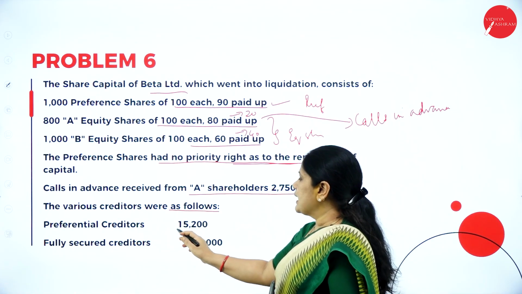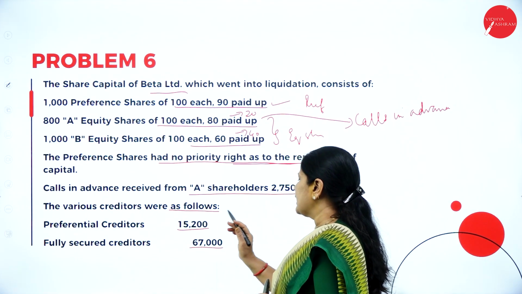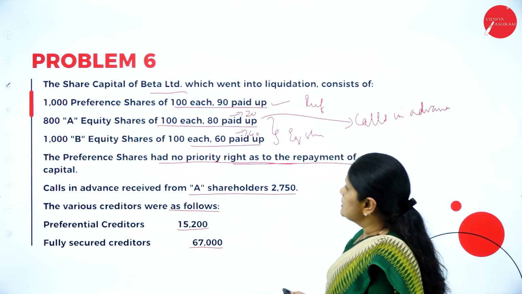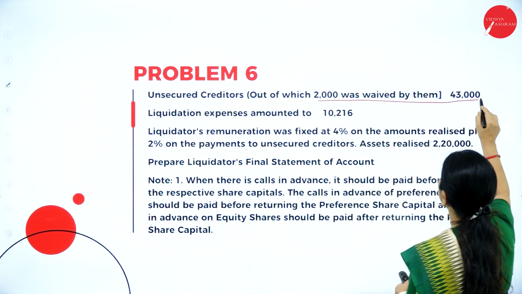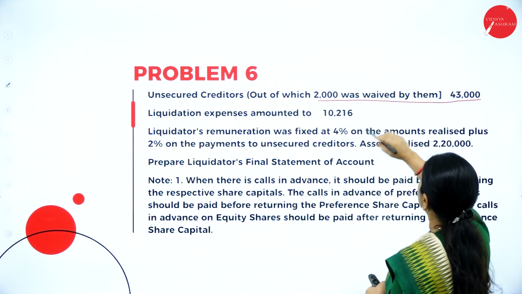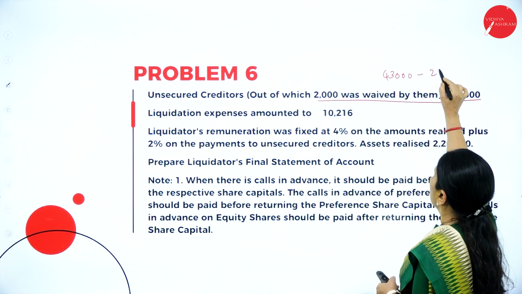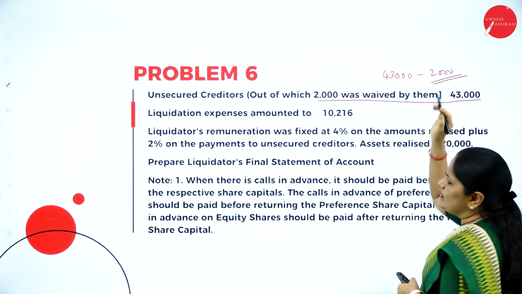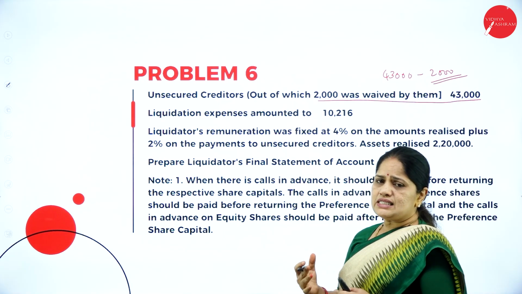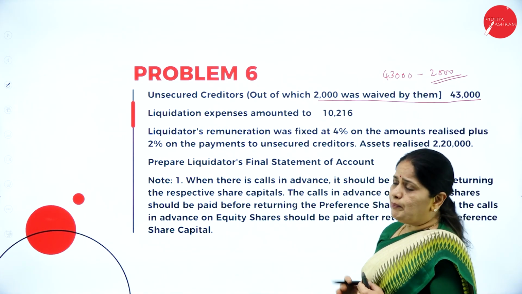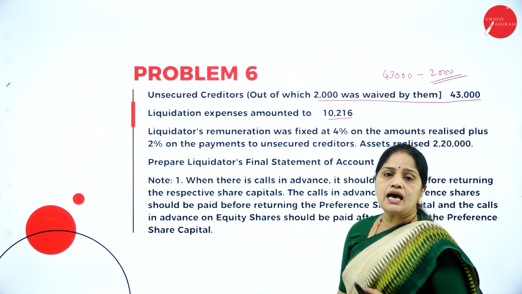The preferential creditors 15,200, fully secured creditors 67,000, then unsecured creditors, out of which 2,000 was waived by them. So unsecured creditors value is 43,000. Out of that, 2,000 is waived. Waived means they said they are giving a discount. So they say that 2,000 you need not pay. So that is waived. Then liquidation expenses amounted to